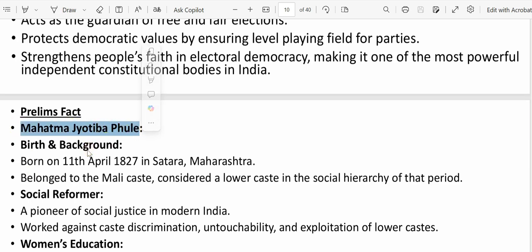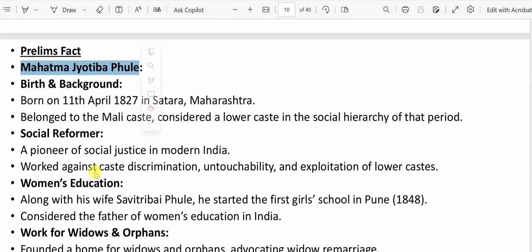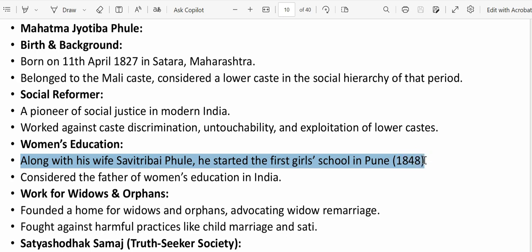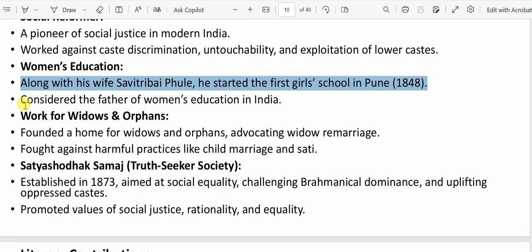He was born on 11th April 1827 in Satara, Maharashtra. You can mention he acted as a social reformer. He worked against caste discrimination, untouchability, etc. He also worked for women's education. He, along with his wife Savitribai Phule, started the first girls' school in Pune in 1848. This is important. When we talk about girls' education, we should remember his name. That is why he is considered the father of women's education in India.